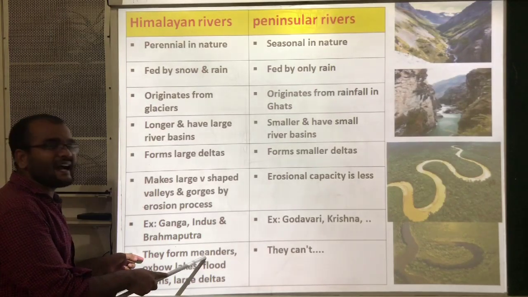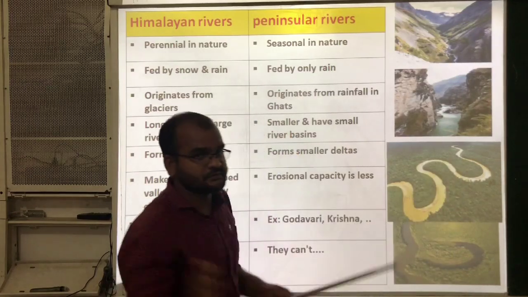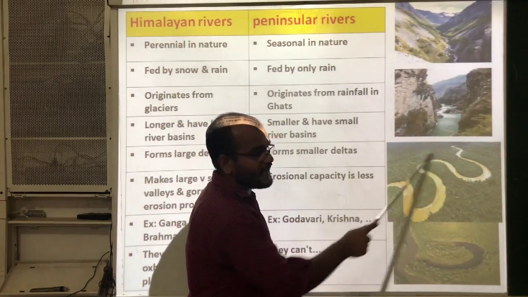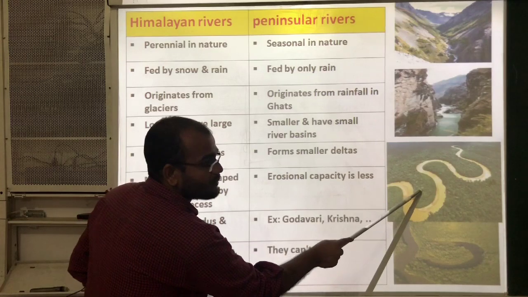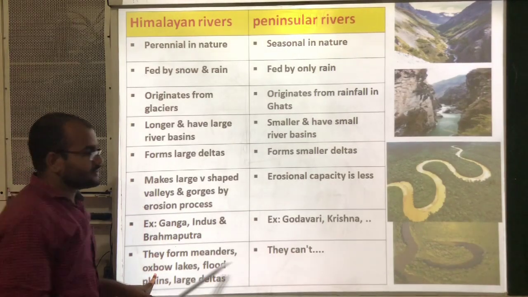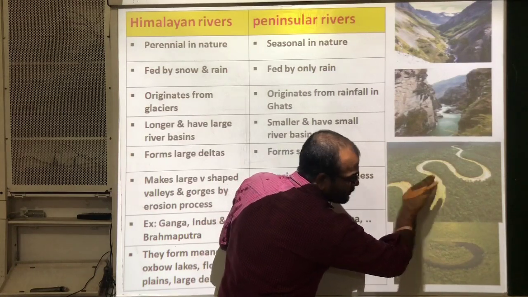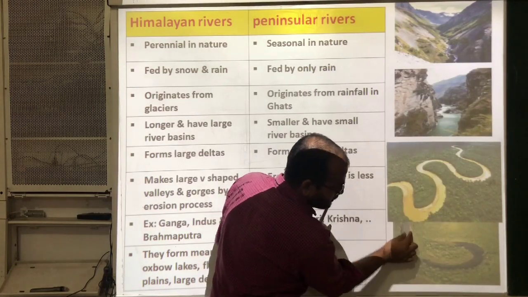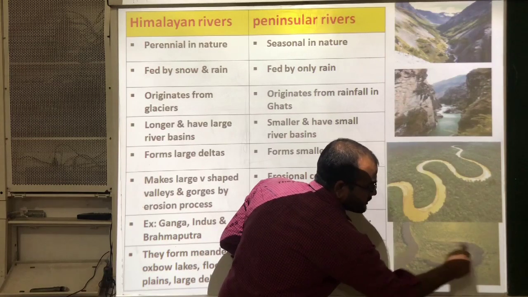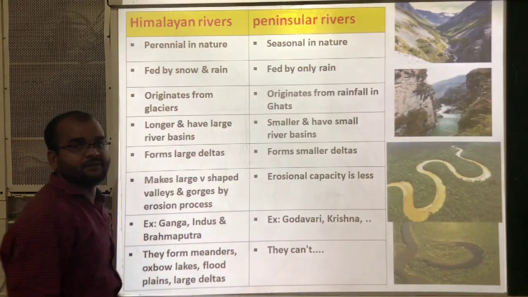Next, they form meanders. Meander means, see here, like a snake. The bent structure of the river is known as a meander. This kind of meander will be formed by Himalayan rivers. And one more thing, oxbow lakes. Oxbow lake means, see this figure, this U shape got separated. Here the main river is flowing, and here the U shape is separated. This is called an oxbow lake. This kind of oxbow lake is also formed by Himalayan rivers.